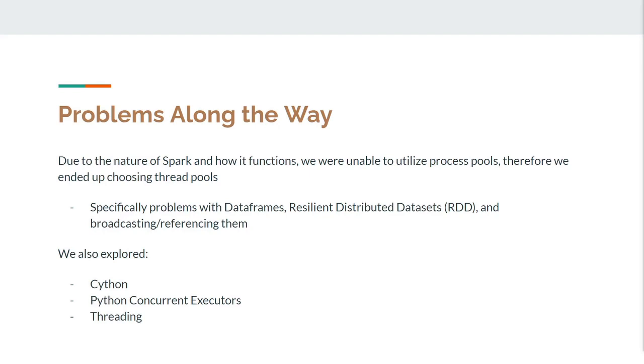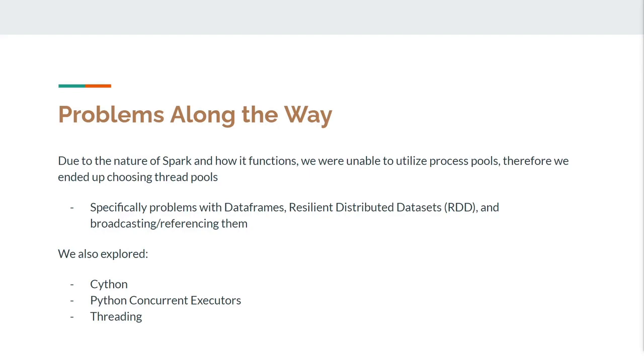The ALS training function actually requires two different RDDs as input parameters, and due to the nature of how RDDs are constructed, they're unable to be pickled. This means that the RDDs are not able to be referenced in or broadcasted to other processes and can only be used on the driver process. Therefore, this prevented us from using the multiprocessing process pool module or any other library that utilizes separate processes.